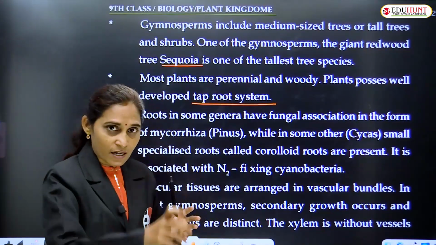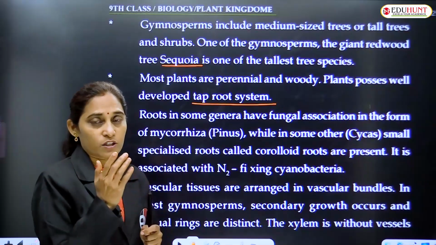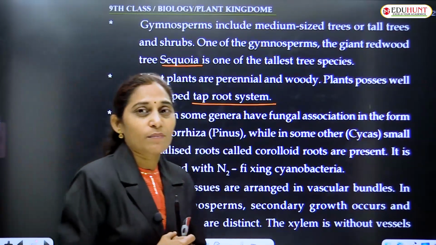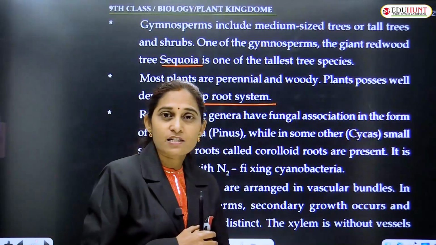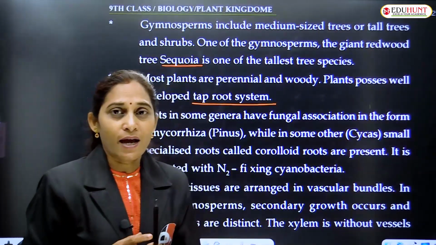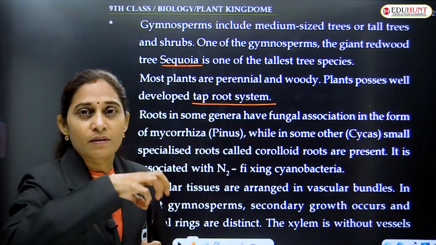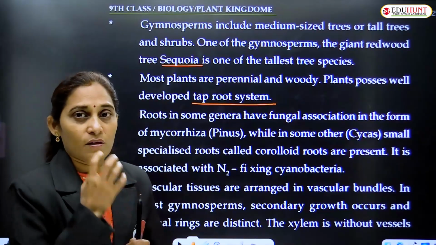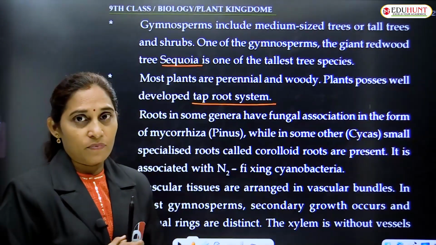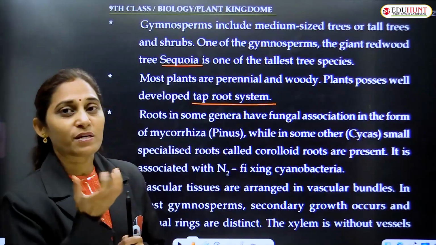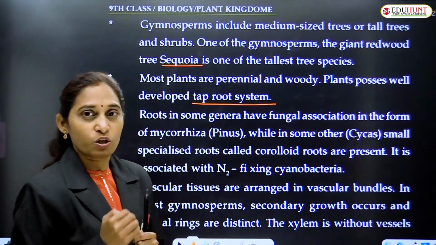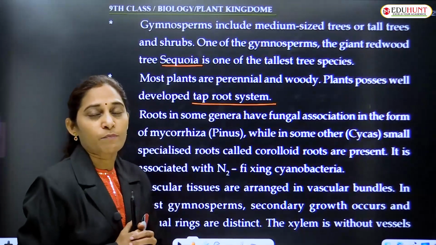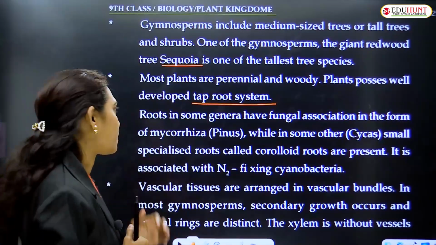If this kind of root is present, then it is called a taproot. Otherwise it is called a fibrous root system, where, as in grass, there is a tuft of branches arising from the same region at the base of the stem. This tuft is called fibrous roots. In monocots, usually fibrous roots are present. In dicots, a taproot system is present.